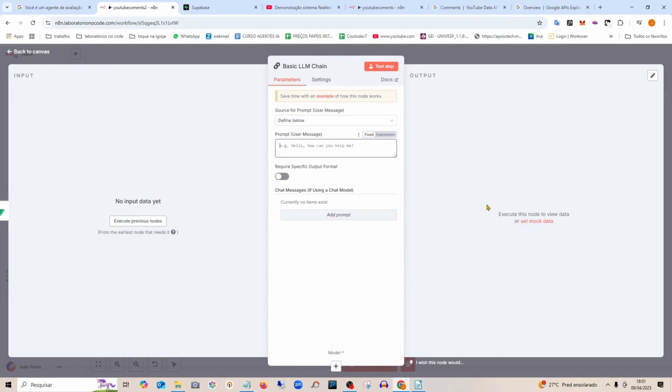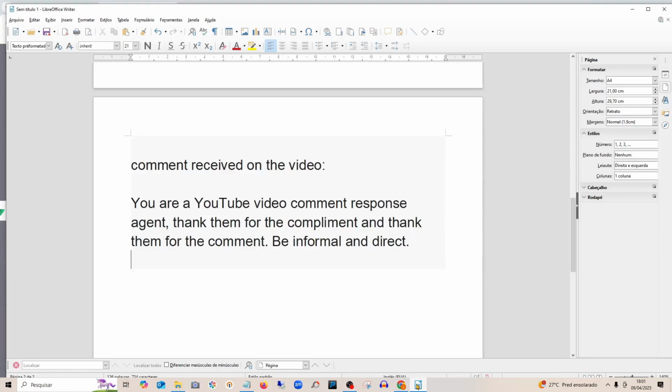And here we will set an output, a specific format that we want, which will simply be the classification we will apply. Here, in the prompt, we will add the instructions directly in the system. I already have the instructions ready here to save us time.